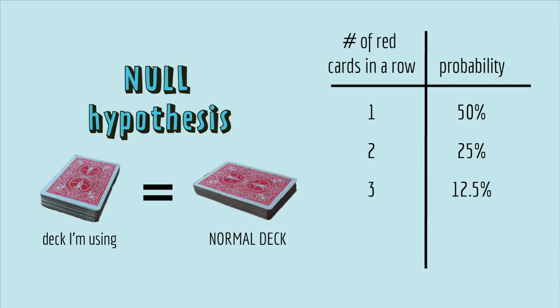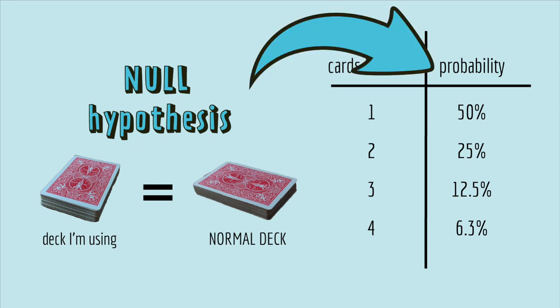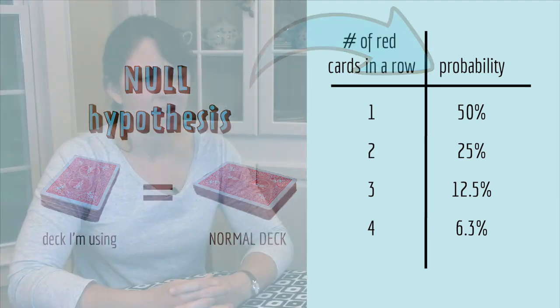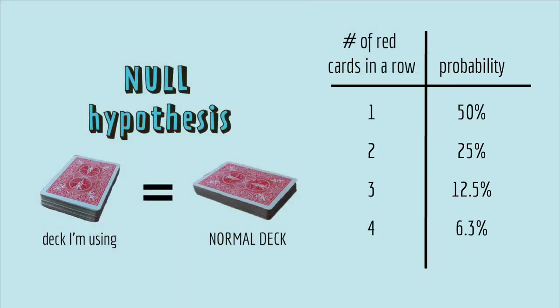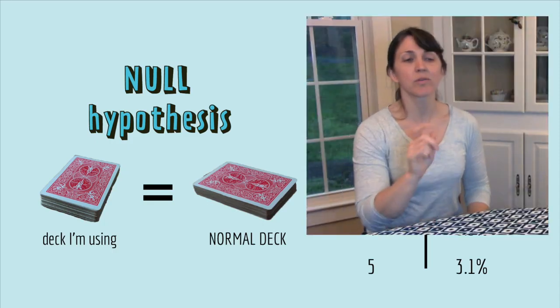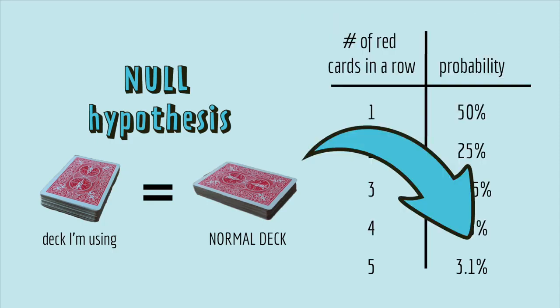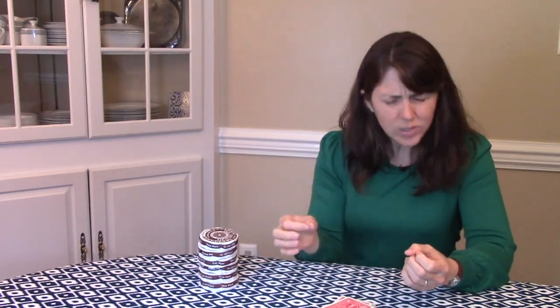As I kept flipping over cards, the probability of getting that many red cards in a row, if the deck I'm using is the same as a normal deck, kept going down. You started getting suspicious, but you weren't sure yet that it was a rigged deck. Finally, when I flipped over the 5th red card, that's when you said, there's something wrong with your deck. Because if the deck I'm using is the same as a normal deck, the probability of getting 5 red cards in a row is 3%. And because that's so unlikely, I thought, I don't think the deck you're using is a normal deck. Yes, that's right. Because getting that result, if the null hypothesis is true, is so unlikely that that's when you rejected the null hypothesis.